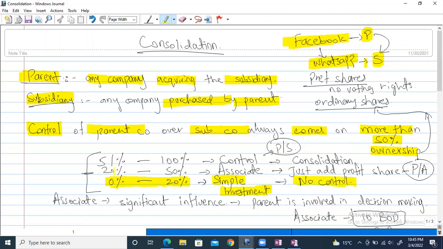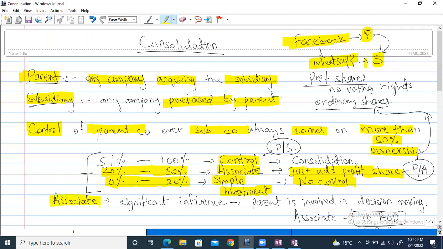Okay, now the more serious option comes over here. If the holding is between 20% and 50%, the company is called an associate. Okay, so what we have to do in this case is we just have to add the profit share. There are three stages. In this case, the third one is the highest level. The third one is this control one, which we will be discussing in just a minute. But associate is basically one company. It's written over here as well. Let's first discuss this.